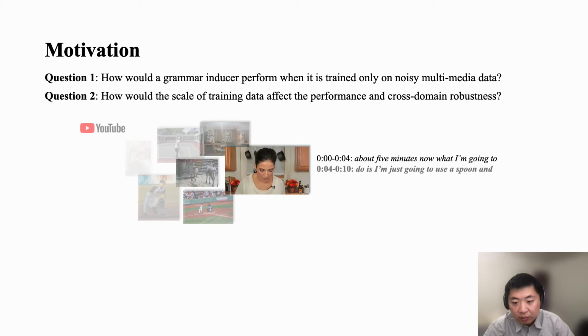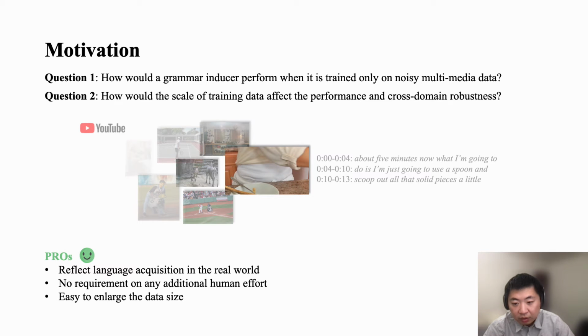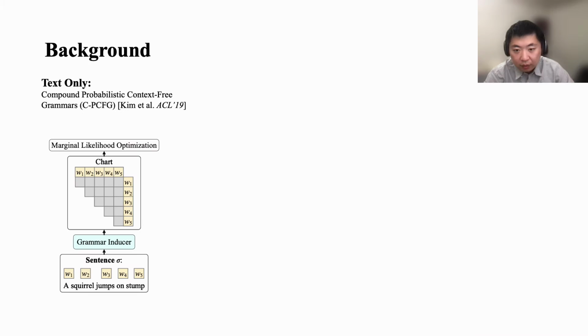As shown in this example, instructional videos usually have a narrator talking about what they are doing. The video and the sentence may not align well, but it could reflect language acquisition in the real world. Meanwhile, such dataset collection does not require any human effort and is thus scalable to any size.